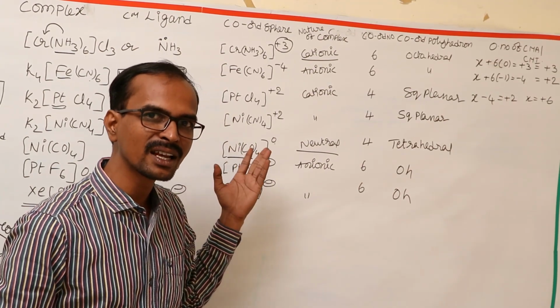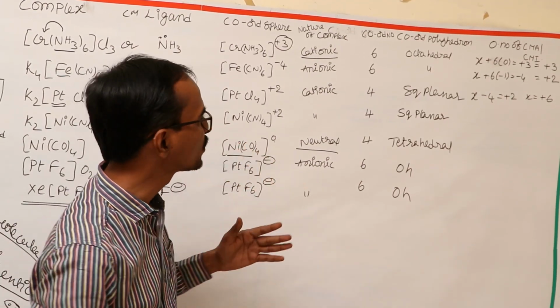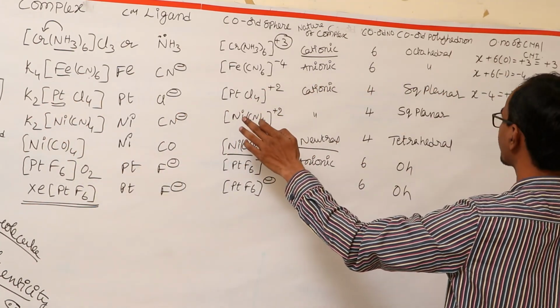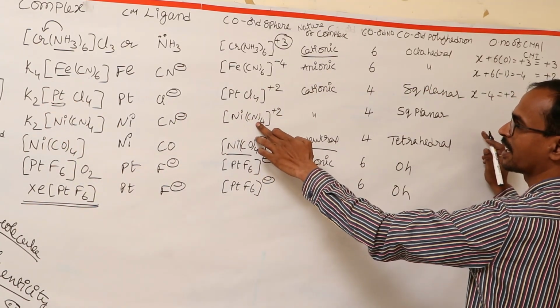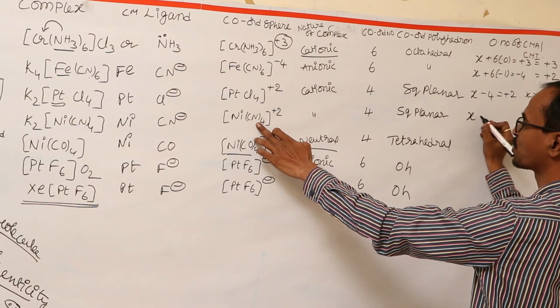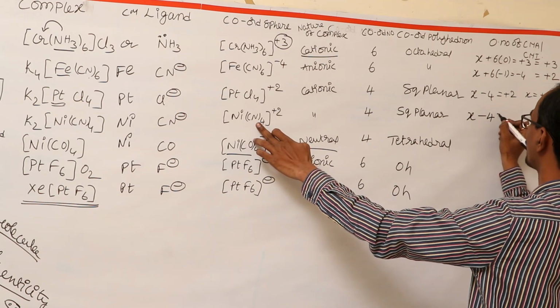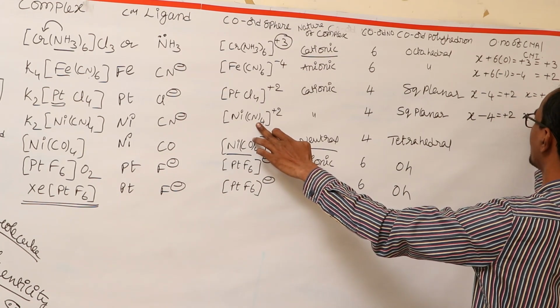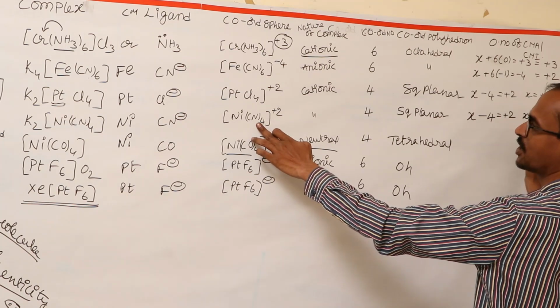And let us calculate the oxidation numbers in each of these complexes again. Here, Ni(CN)4: I don't know the oxidation number of the nickel, and I am having 4 cyanides, so X minus 4 is equal to +2, and again here nickel is also having a +6 oxidation state.